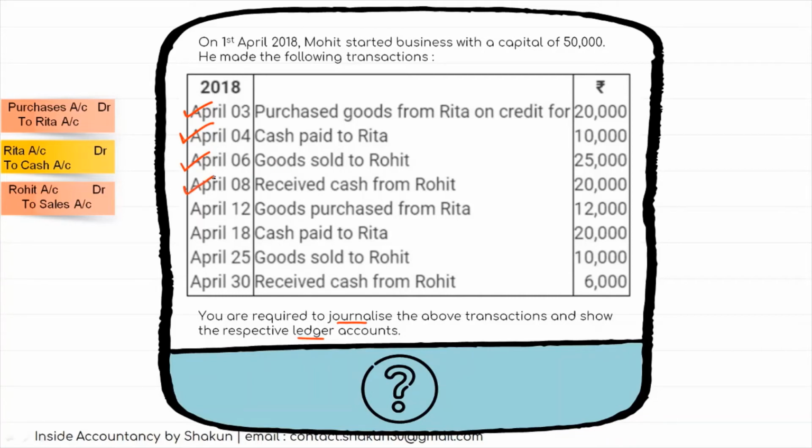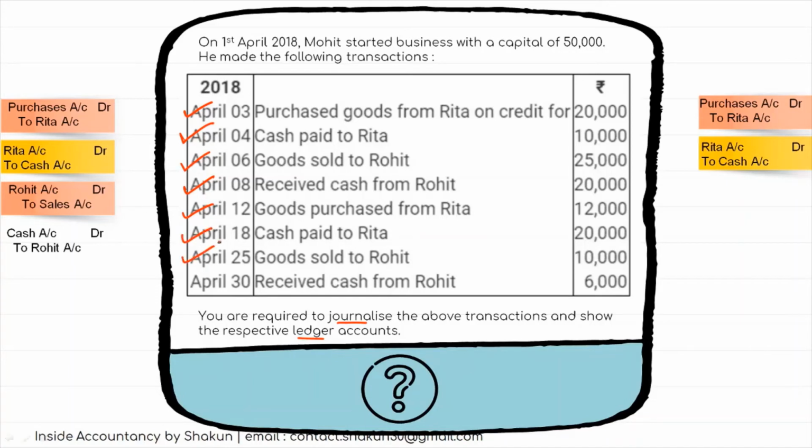The next entry is received cash from Rohit. Now you are receiving cash, so cash is coming in. So cash account DR to Rohit. Then the next entry is goods purchased from Rita. So goods purchased from Rita, our entry is again the same, purchase to Rita. I already explained. Cash paid to Rita, Rita to cash. All these are, I think, repeat entries. The same entries have been repeated. Goods sold to Rohit, again Rohit to sales, and received cash from Rohit, cash to Rohit. So these were the transactions.